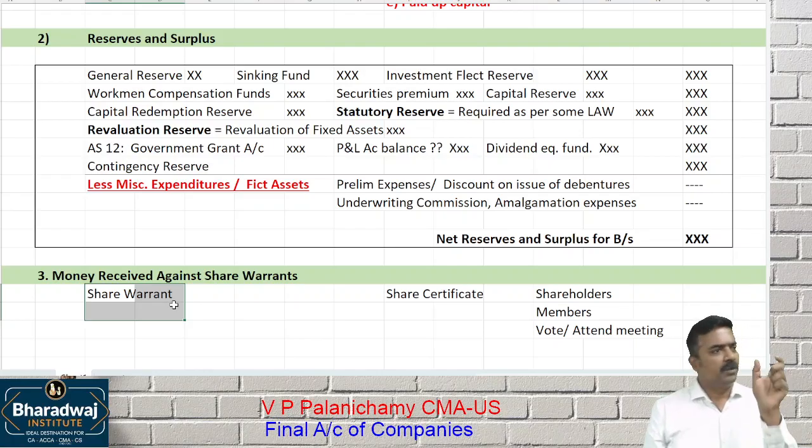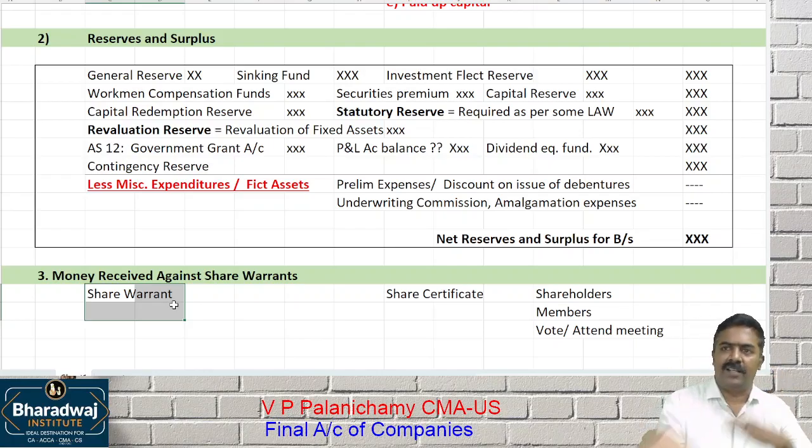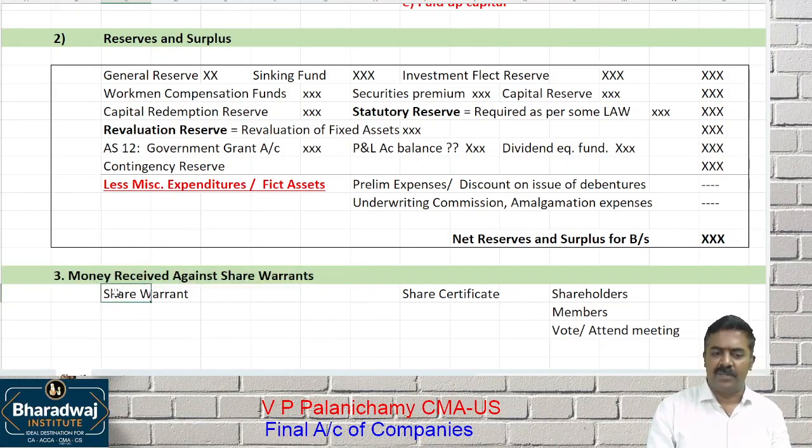Online link will be given. Put your share warrant name, enter your details, then dividend will come to your account, or go to the company manually. If it is not held in electronic form, you have to go manually and claim the dividend, get the cheque on the mark. Clear? So if a company has issued any share warrant, that will come here.